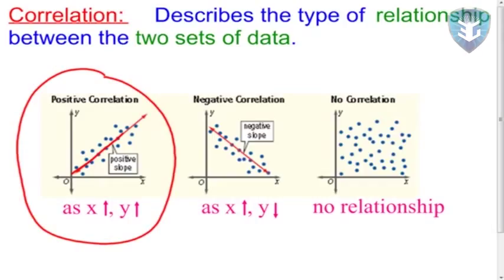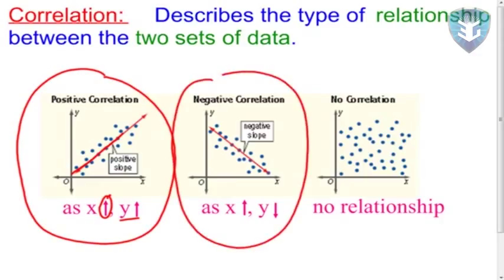Okay, so that's why I say as x, this is an up arrow for increases, as x increases, y also increases. Here, when you look at negative correlation, as I move from left to right, I think I said right to left, but you always move left to right, just like you read. When you move left to right, you're moving to the right, so your x values are getting bigger, but you're moving down, so your y values are getting smaller. So as x increases or gets bigger, your y value decreases or gets smaller.